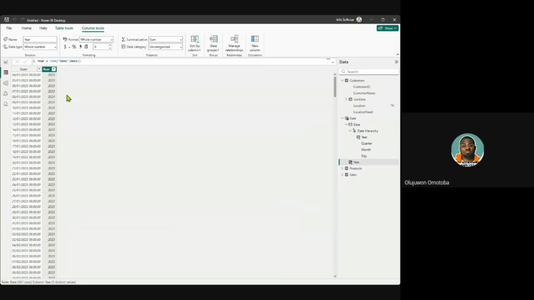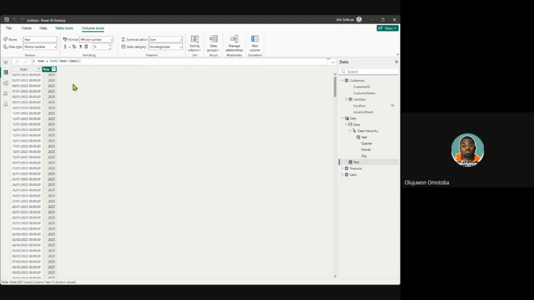DAX is very, very simple, unlike how people are so scared about it when they watch videos on the internet at times. But the truth is that if you understand the concept, it's something you can do also. That's the truth. And looking at what happens to it here, anytime you see any sign like this, it shows that it's a calculated column that you have generated yourself.